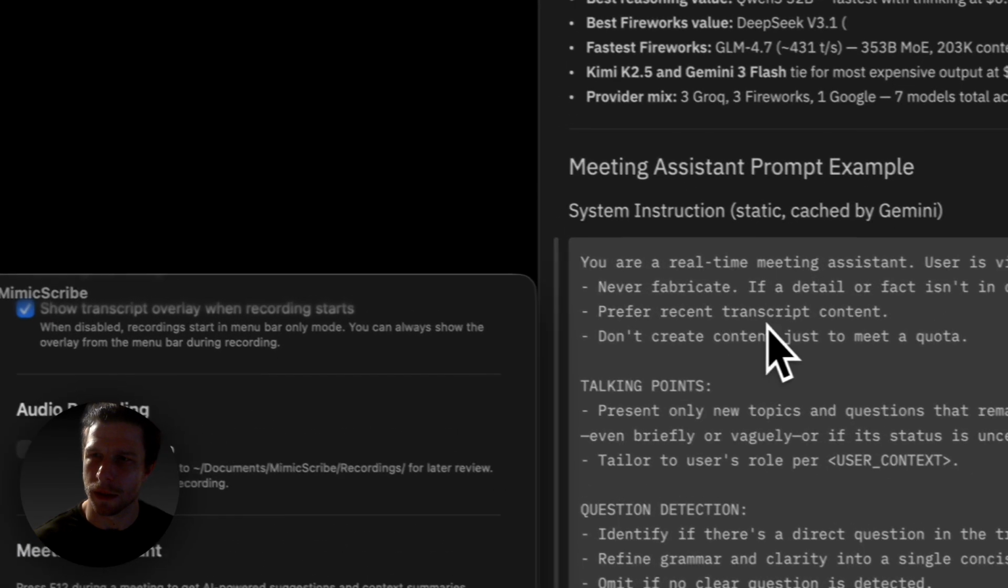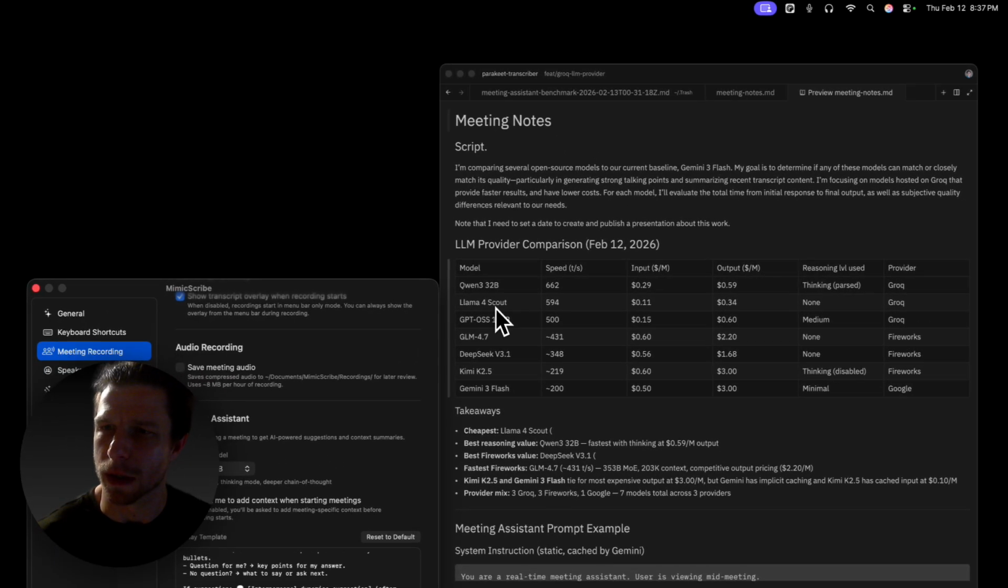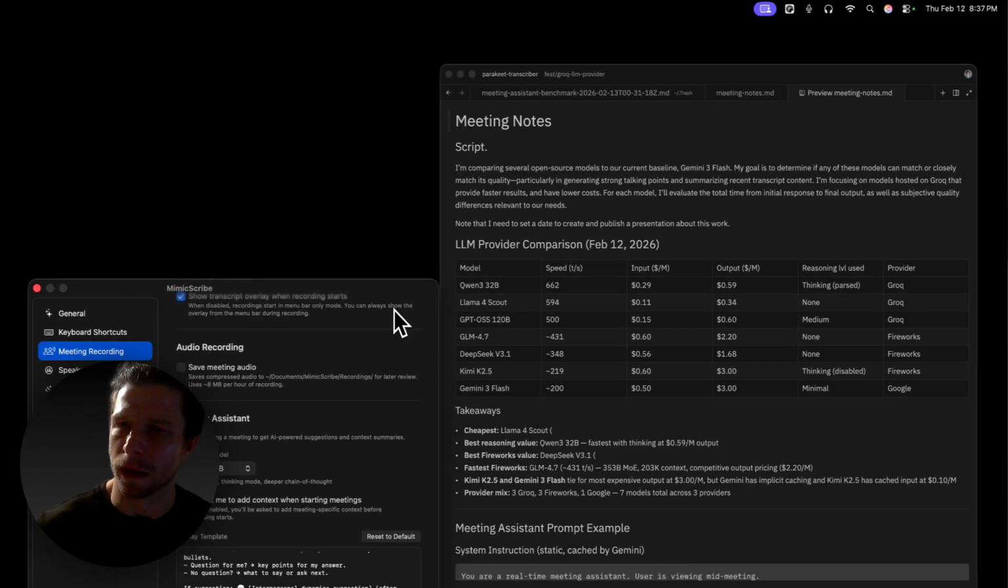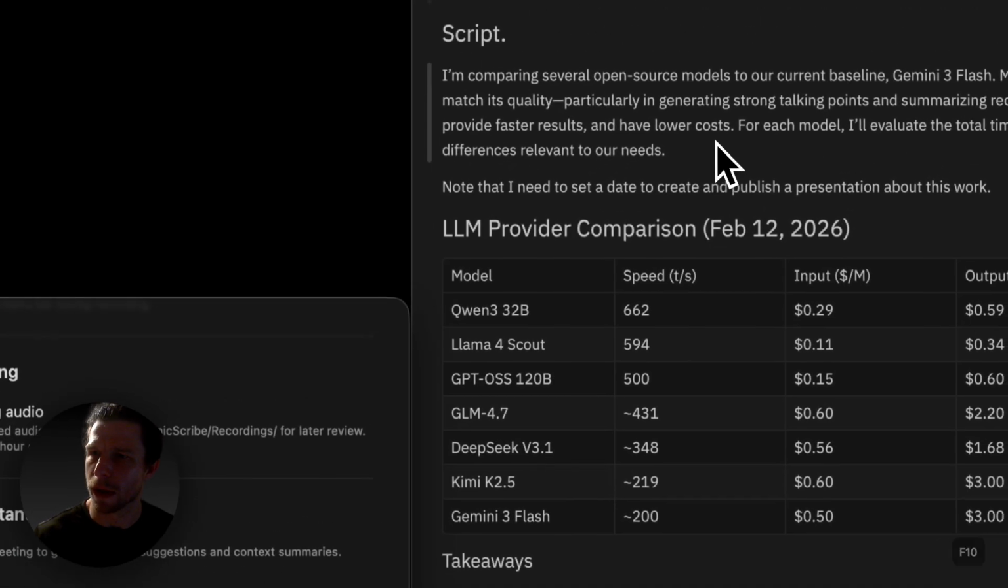I was excited about the possibility of using Llama 4 Scout and Qwen just because they're so fast and they're quite a bit cheaper than Gemini 3 Flash, which is our baseline. This is what we've developed the feature with. It works pretty well. We get about 2 to 3 seconds. That's maybe a little bit expensive compared to the alternatives. So yeah, let's give it a try.